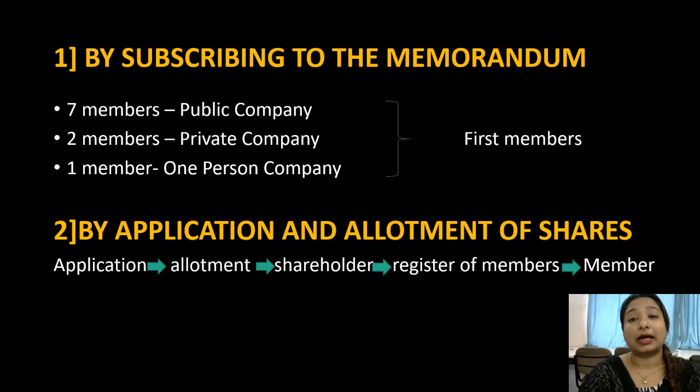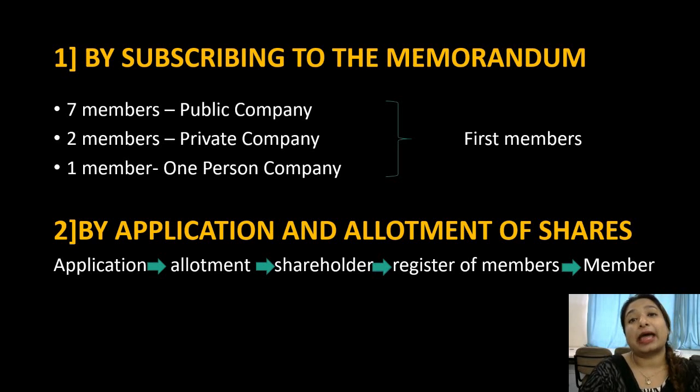In a public company, minimum 7 members should be there who are signing the memorandum of association. In a private company, minimum 2 members should be there, and in a one person company, 1 member should be there to become the member of a company, and these people are the first members of those respective companies. So by signing the memorandum of association, we can become the member of that company.